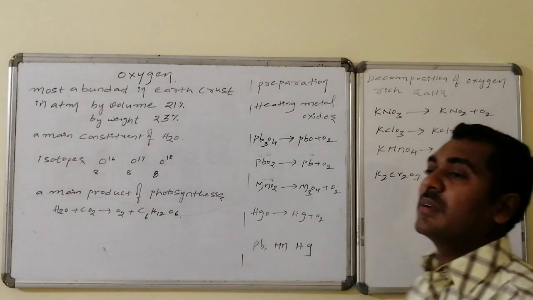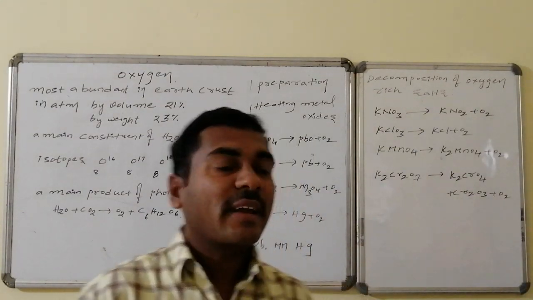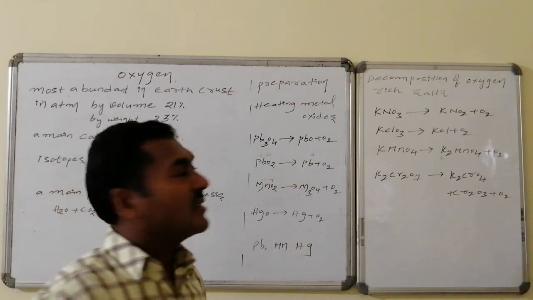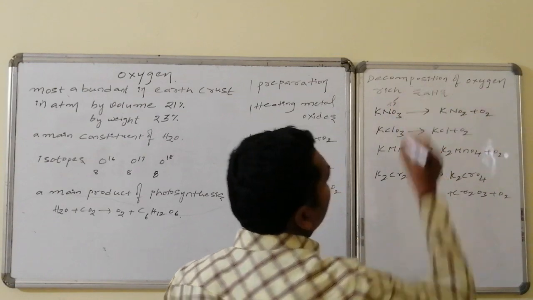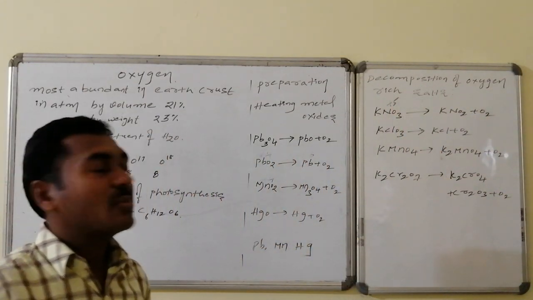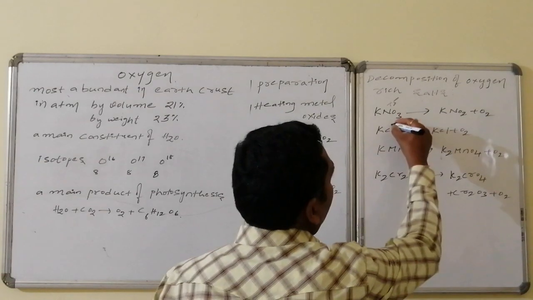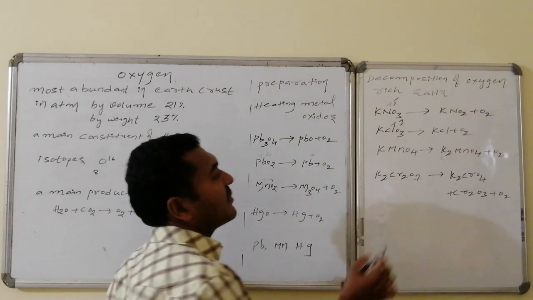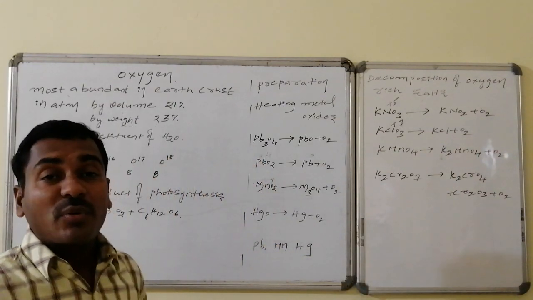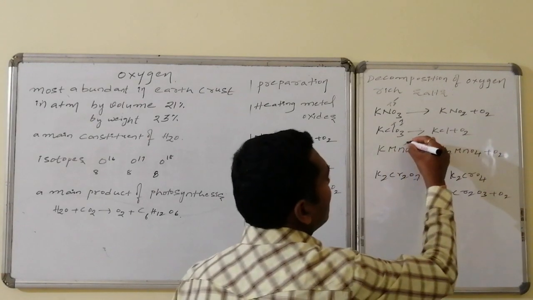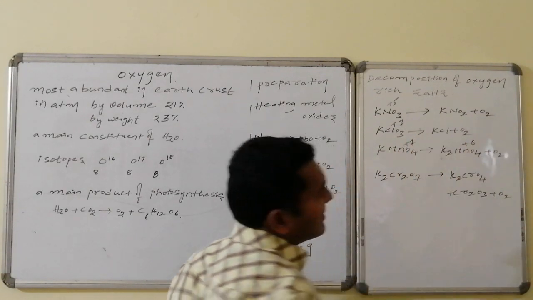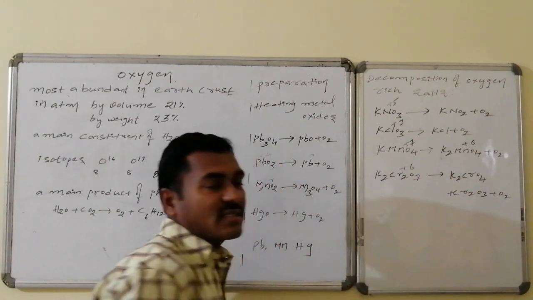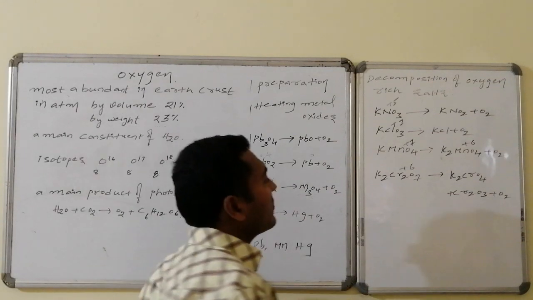A salt is a combination of a metal cation followed by some other bigger anion. Such kinds of salts on heating also produce oxygen. Suppose potassium nitrate, where nitrogen is present in +5 oxidation state; on heating it is converted to potassium nitrite followed by oxygen. Similarly, potassium chlorate, where chlorine is present in +5 oxidation state, is converted to -1 oxidation state followed by oxygen liberation. KMnO4, potassium permanganate of +7 oxidation state, is converted to +6 oxidation state followed by liberation of oxygen. Similarly, K2Cr2O7 of +6 oxidation state is converted to potassium chromate followed by